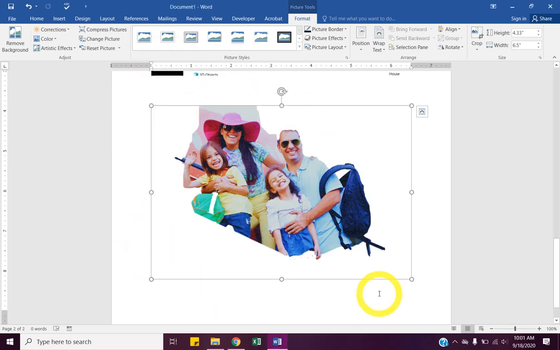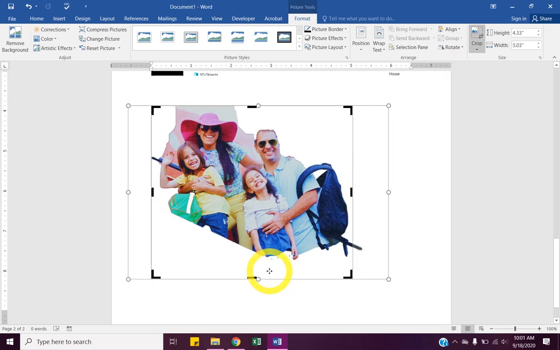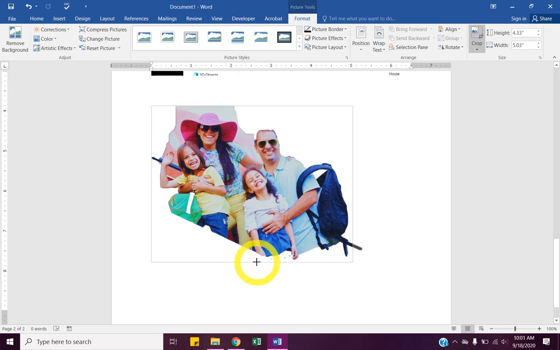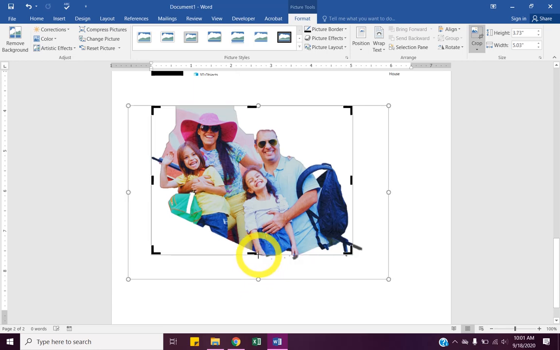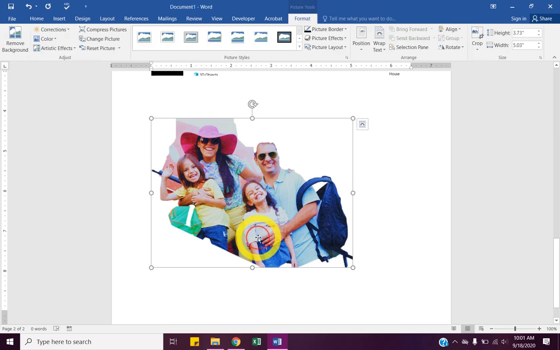We still have this huge area around it though. So I'm going to go back to crop. We're going to remove all this space we don't want. We don't need all that white space, especially when we add text next. So where do I wrap text at?